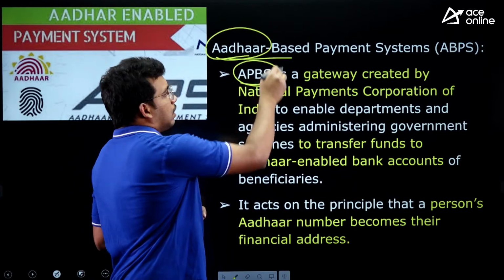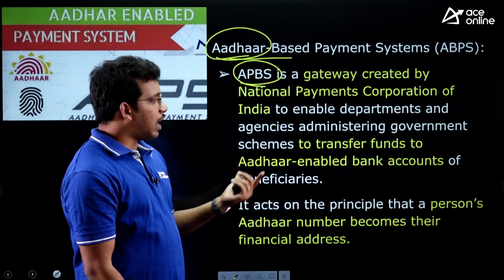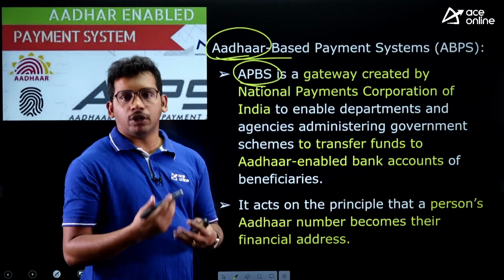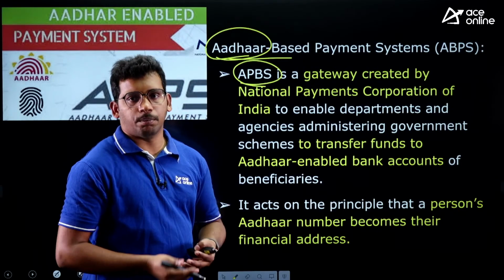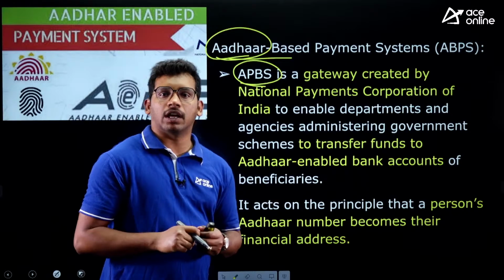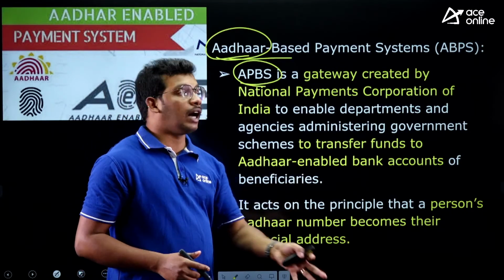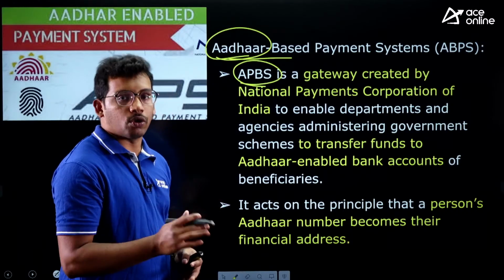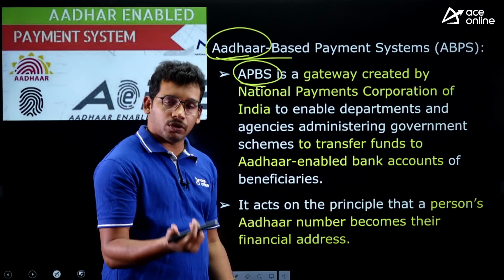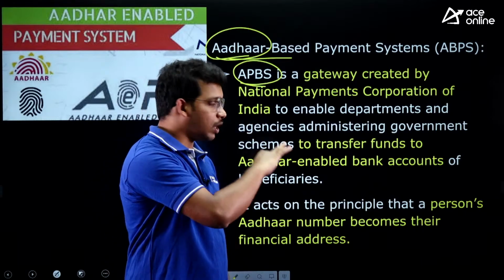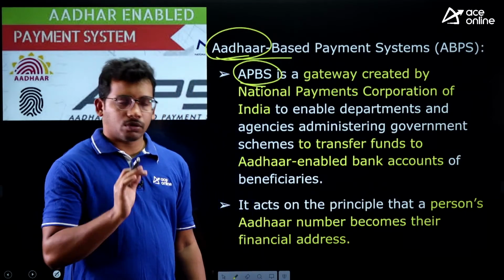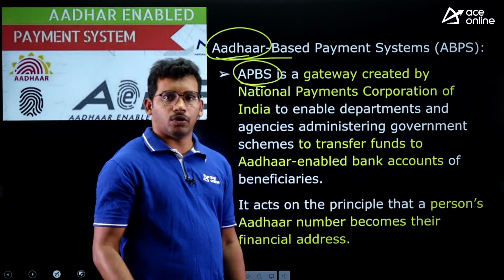So in the Aadhaar based payment system, the bank accounts are linked to the Aadhaar number. Even if you have 2-3 bank accounts, you can link them to one Aadhaar number, and they will get the money directly based on the Aadhaar number, not based on the account number. They are not going to ask for your bank account, rather they are going to ask for your Aadhaar number, so that they will directly transfer the money.